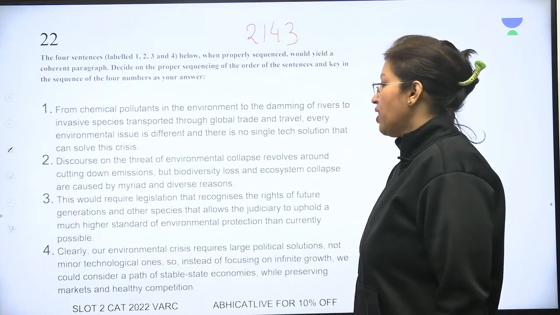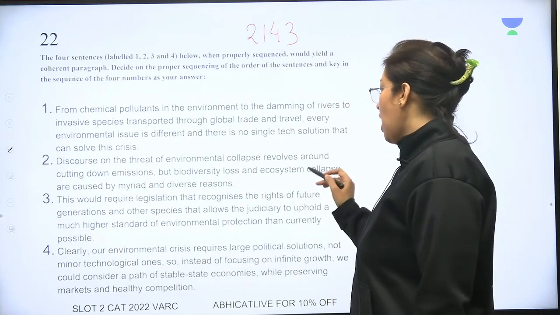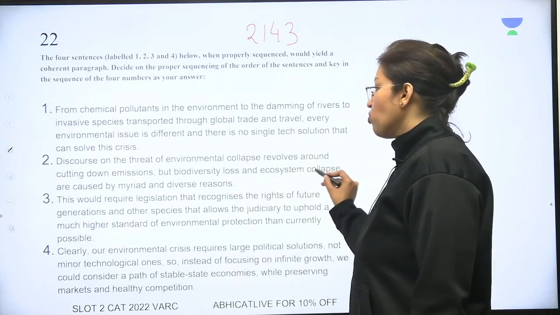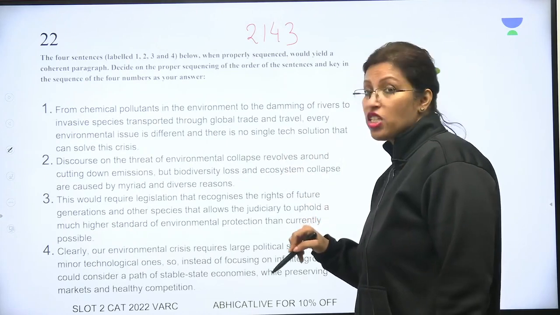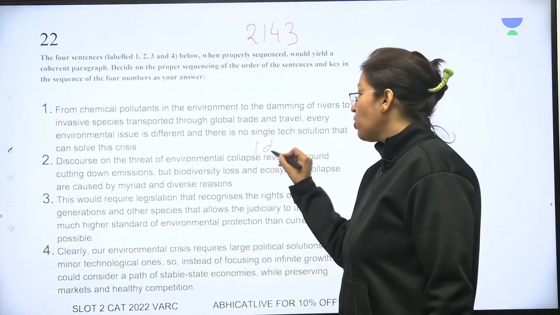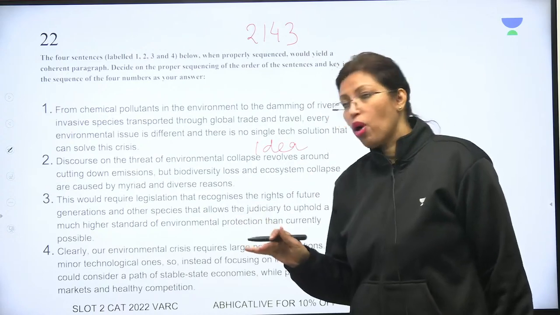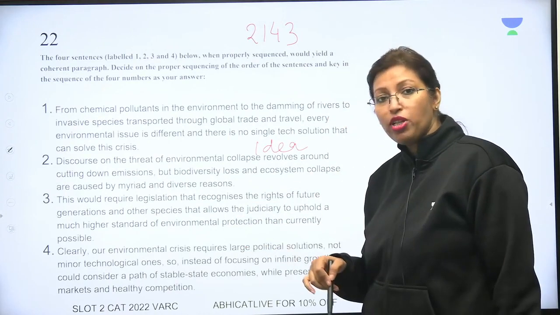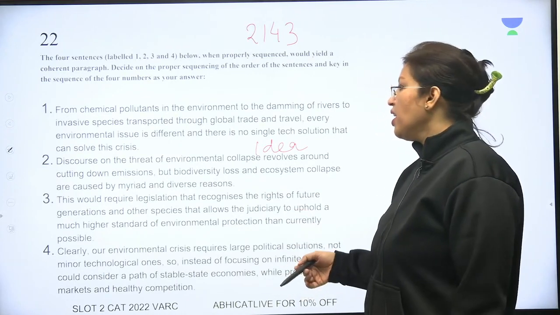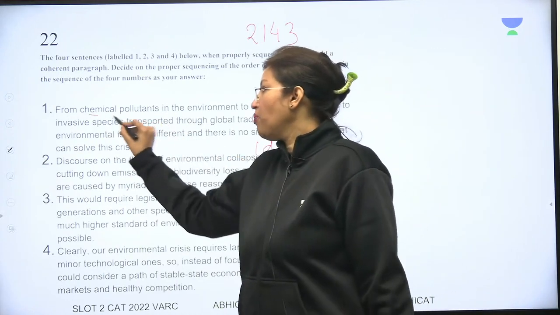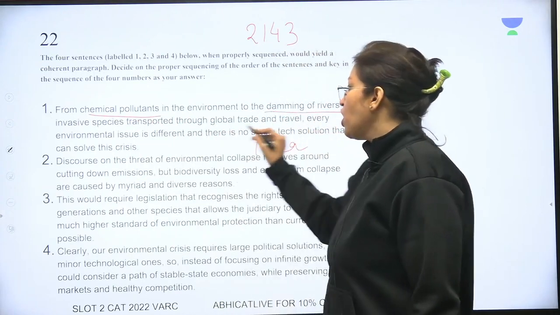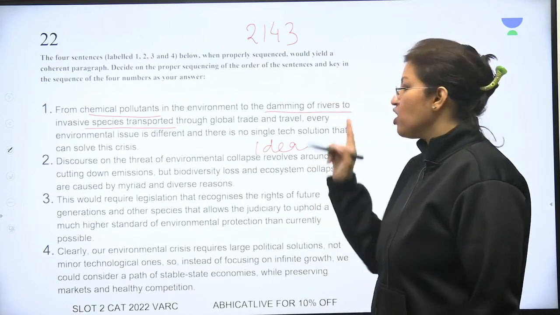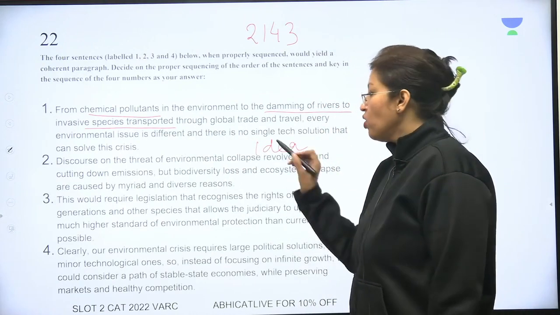Let's see quickly. Discourse on the threat of environmental collapse revolves around cutting down emissions, but biodiversity loss and ecosystem collapse are caused by myriad and diverse reasons. So we start by talking about an idea. The idea is that there is a problem of environmental collapse and everyone is saying only cutting down emissions, but there can be many reasons. And then the reasons come, from chemical pollutants to the damming of rivers to invasive species. Every environmental issue is different and there is no single solution that you can use. So we arrive here.